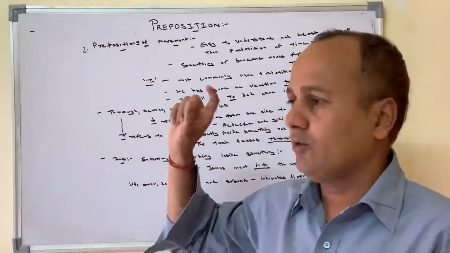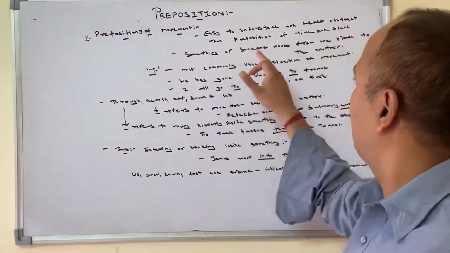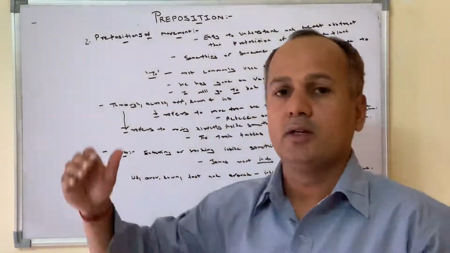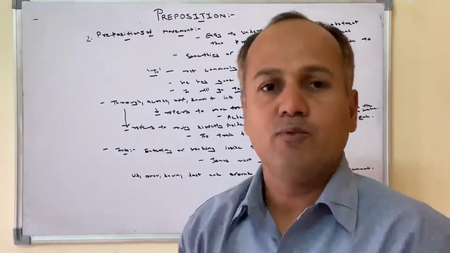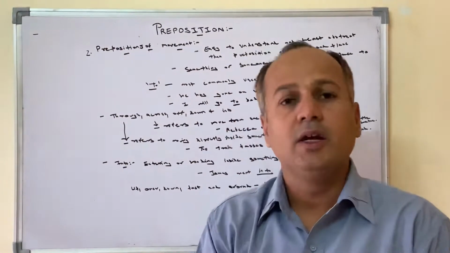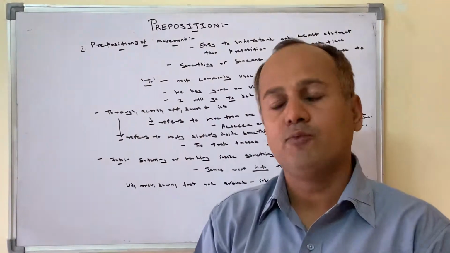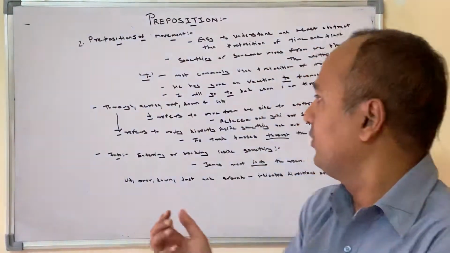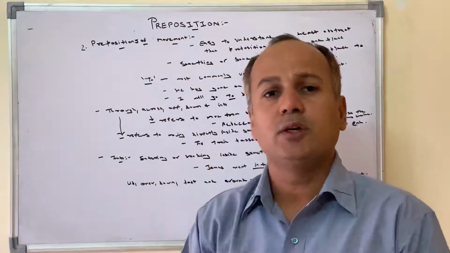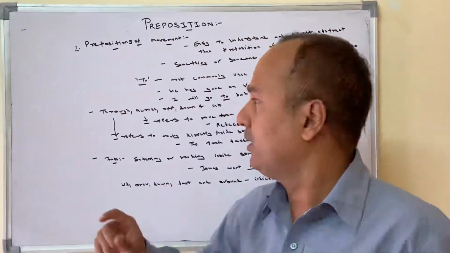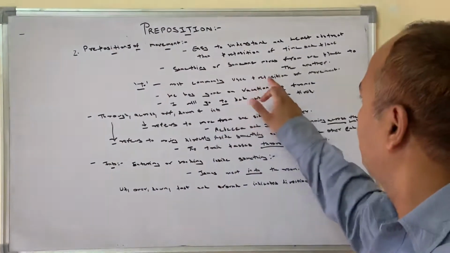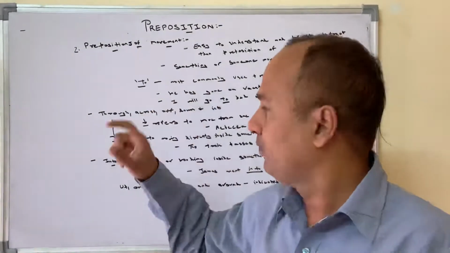Prepositions of movement tell about something or someone moving from one place to another. Something or someone moves from one place to another. It is called the preposition of movement. Now, where it is used, we will see. To is the most common preposition of movement. The most commonly used preposition of movement is to.